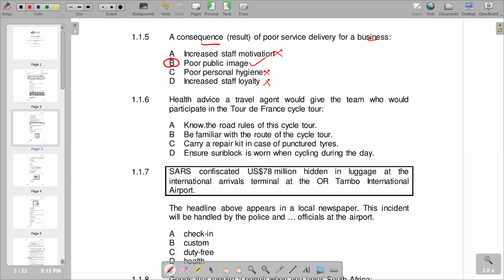Be familiar with the route of the cycle tour. Carry a repair kit in case of punctured tires. Ensure sunblock is worn when cycling during the day.